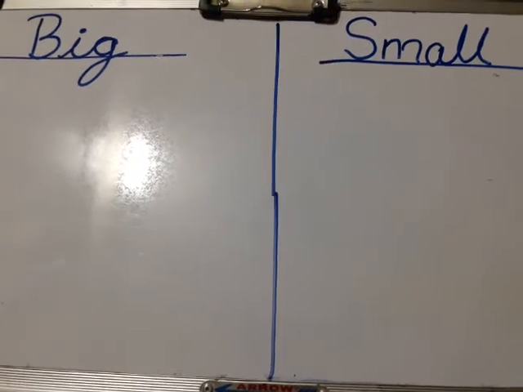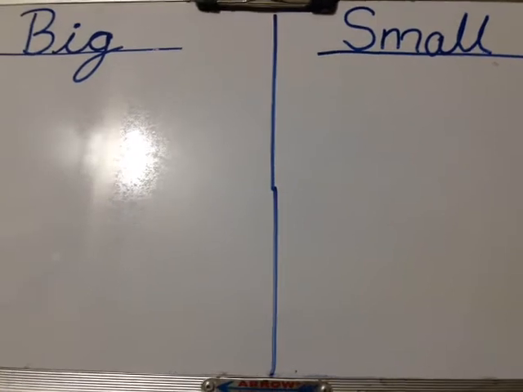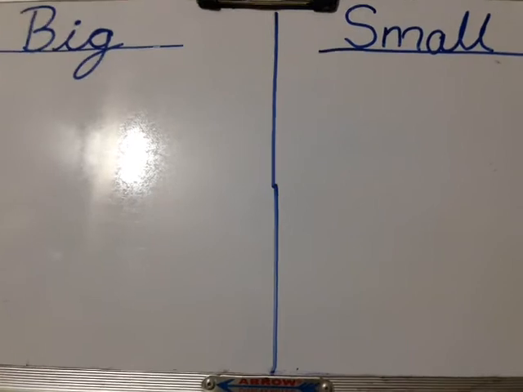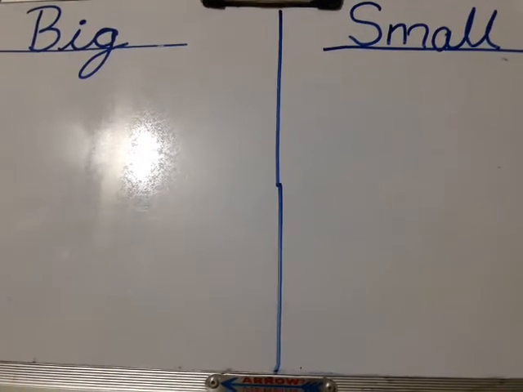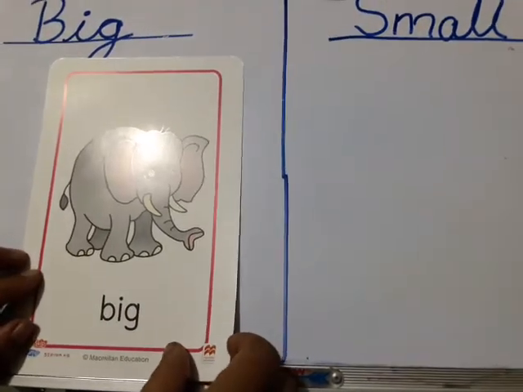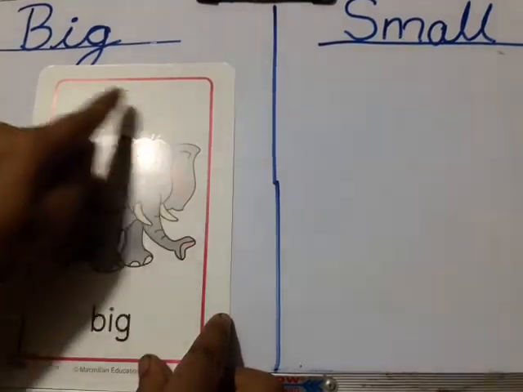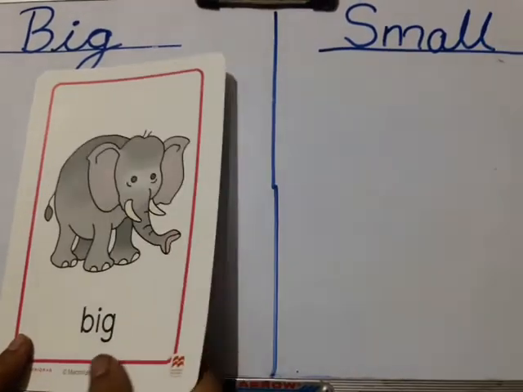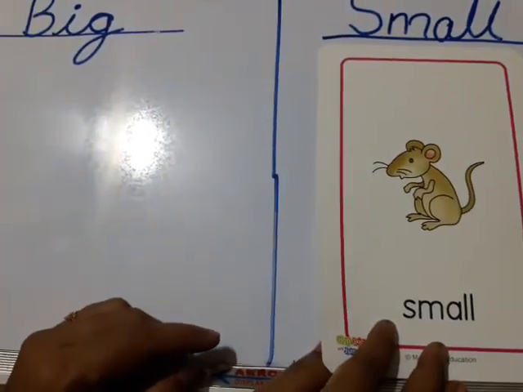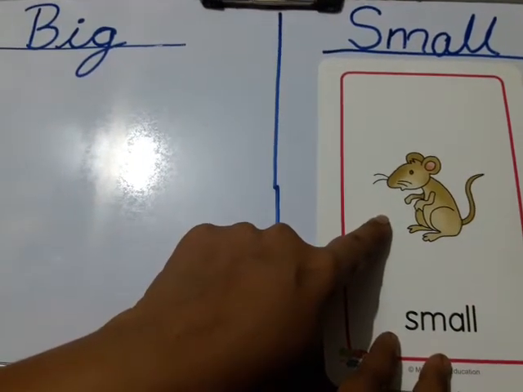Now there are many animals which are bigger in size. So tell me which land animal is a big animal? Think. Socho. It's elephant. Correct? Elephant is a big animal. See how big the animal is. And the small animal is mouse. Small mouse.